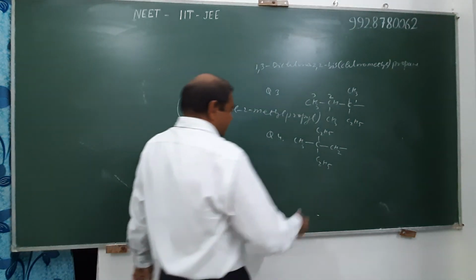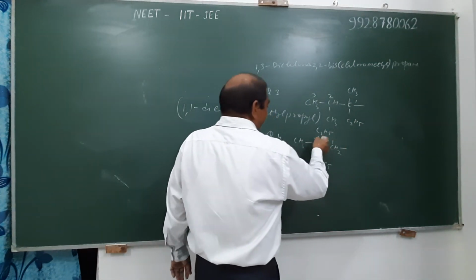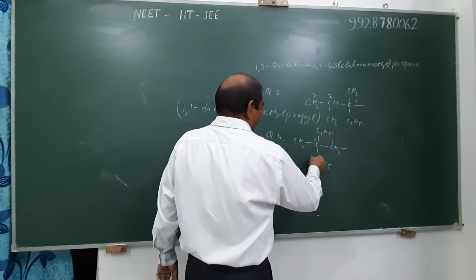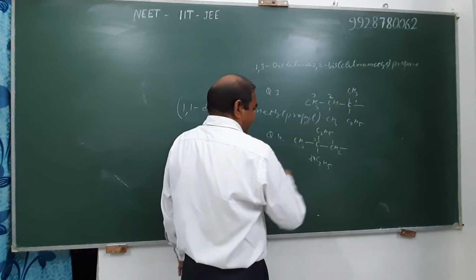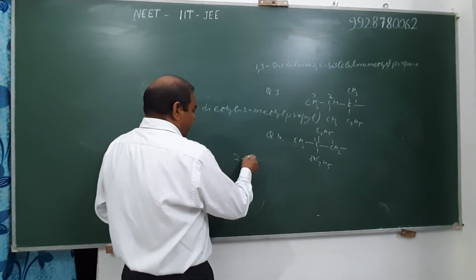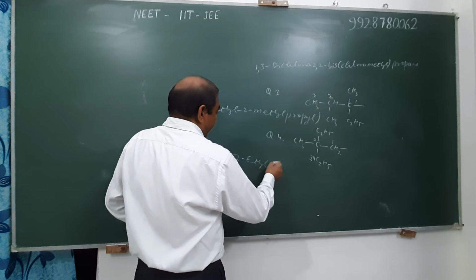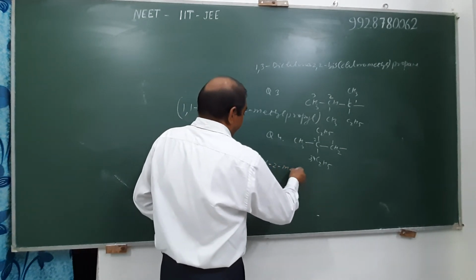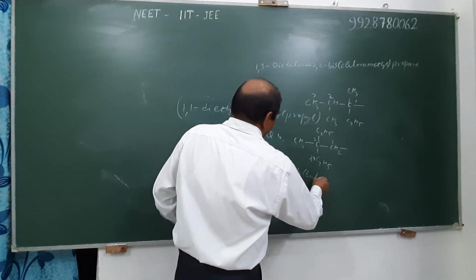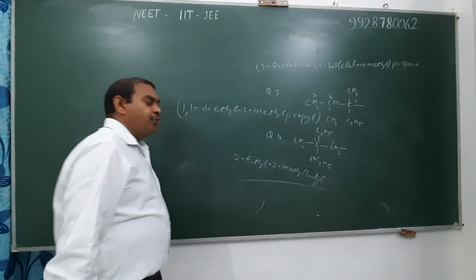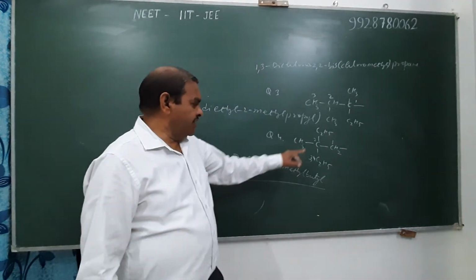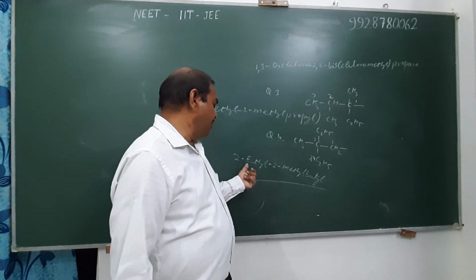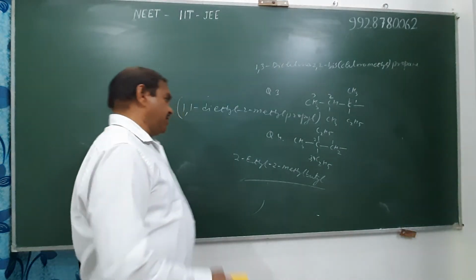Similarly, in the given case, number 1, number 2, number 3 and 4. A total of 4 carbons are present in the principal chain, and hence its name is 2-ethyl-2-methylbutyl. Total carbon 4, therefore it is butyl, and its second carbon is substituted by ethyl as well as methyl, and alphabetically we write the name of ethyl first, then methyl.